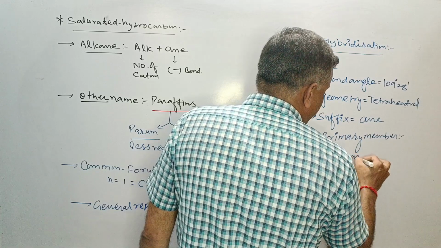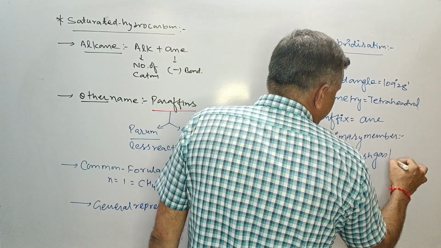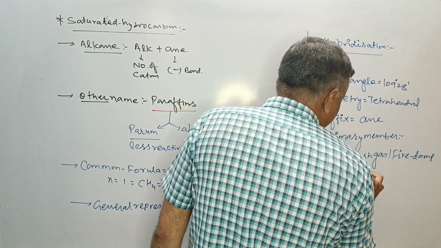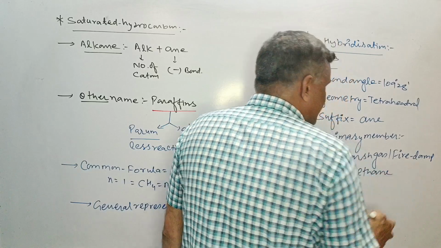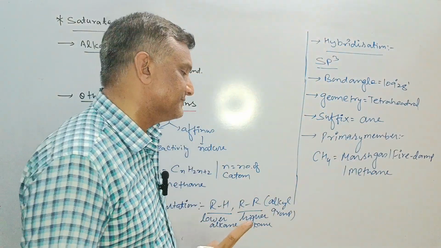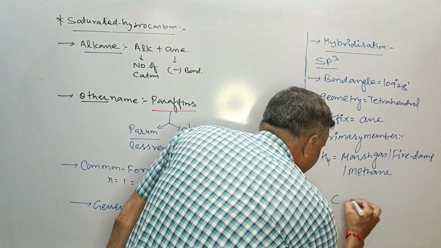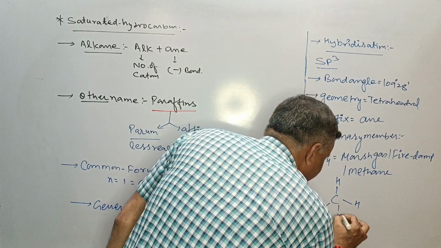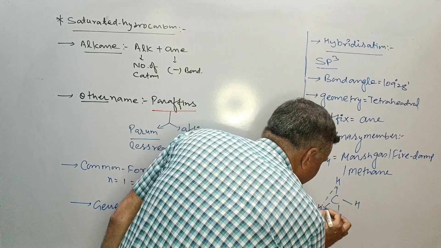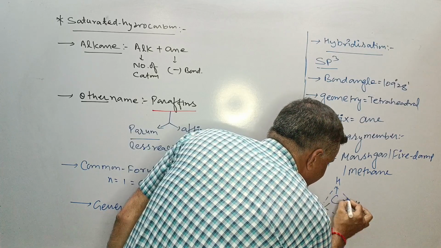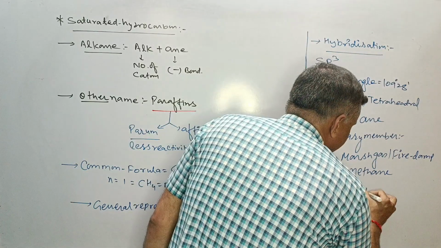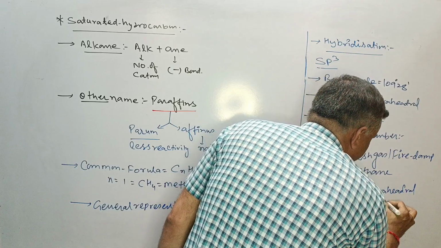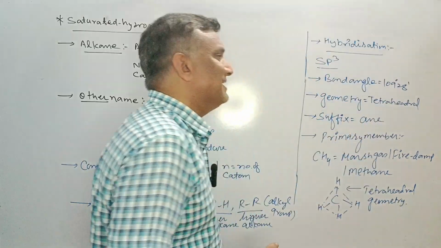It is also called marsh gas. It is also called fire damp, and it is called methane. It is also a composition of biogas, about 58%. And tetrahedral geometry will be as follows. This is the C, this is the H, this is the H, and this is the H. Here is the tetrahedral, like this. That's why it is called tetrahedral geometry. So this was about your alkane.